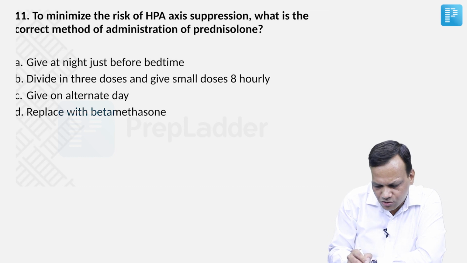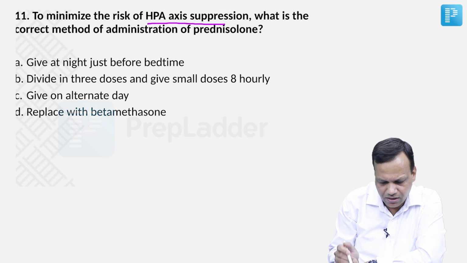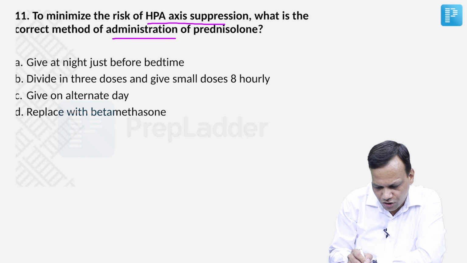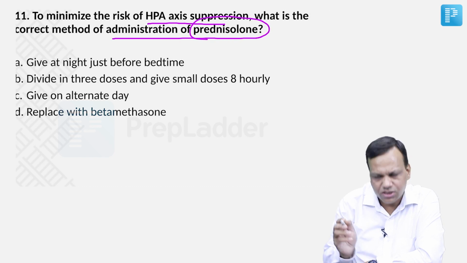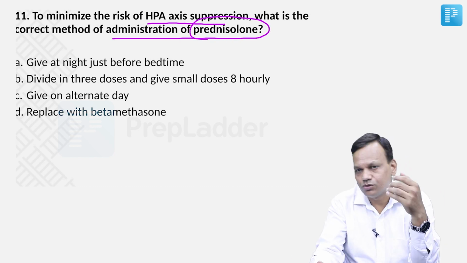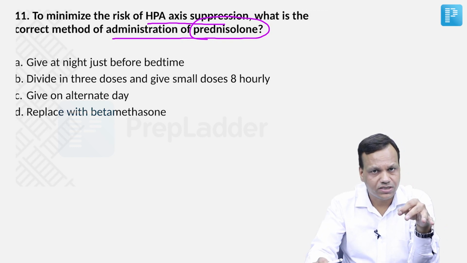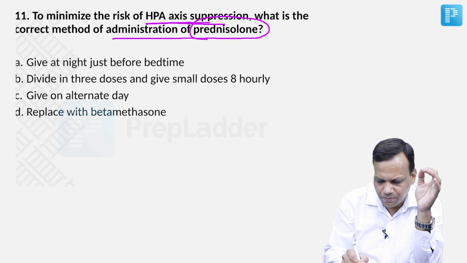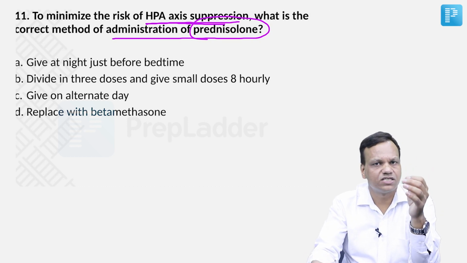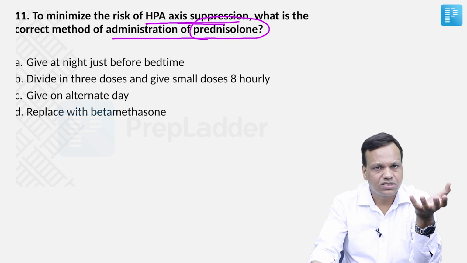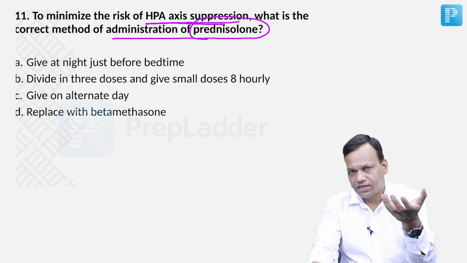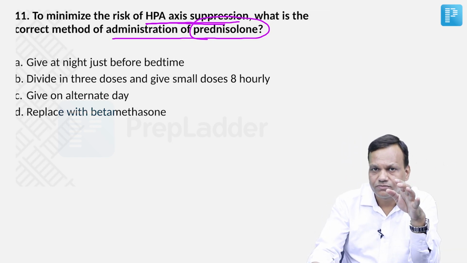To minimize the risk of HPA axis suppression, what is the correct method of administration of prednisolone? So this is a very important concept. If you listen to our detailed lectures on corticosteroids, we discussed that HPA axis suppression is the most dangerous adverse effect of steroids, because normally when we give steroid, they exert feedback inhibition.